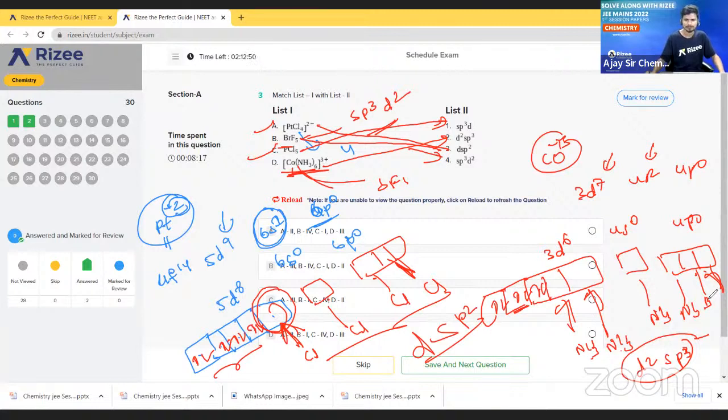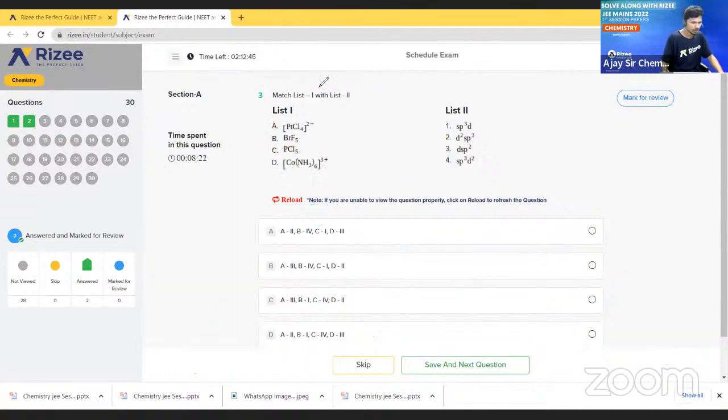Is it okay? So what is the correct option? Now you just tell me what is the correct option. The correct option is B. Okay.